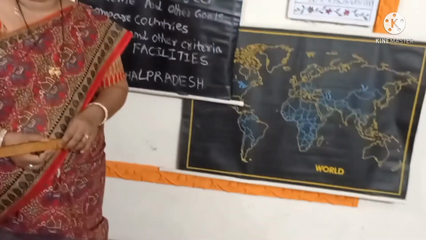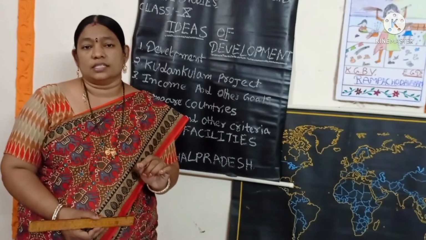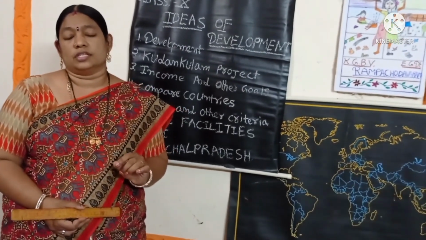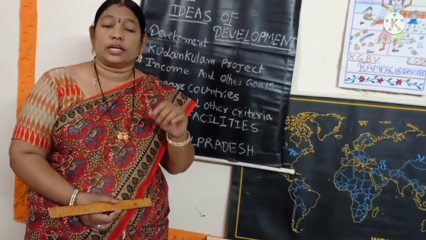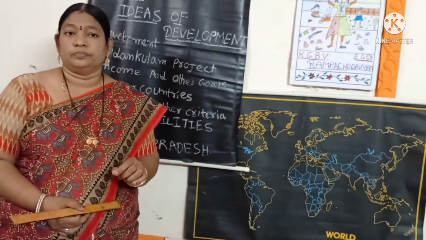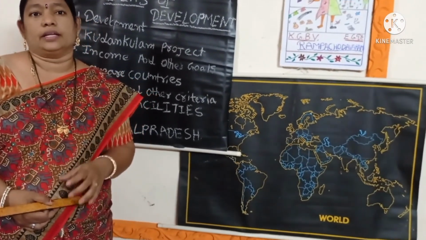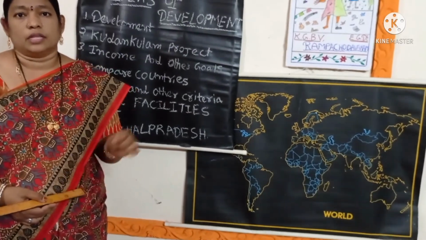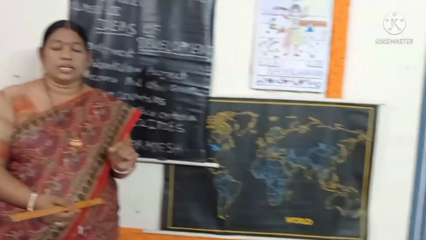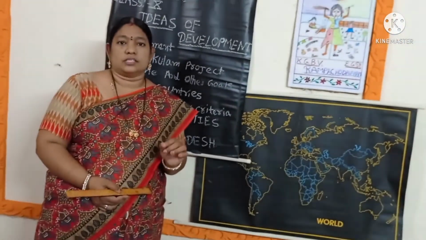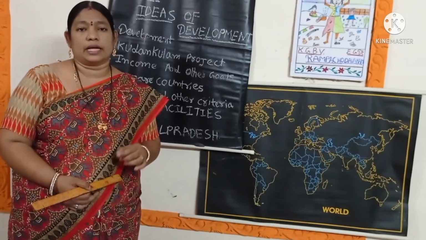We calculated the income of the countries in old times, but this is not the right procedure for calculating a country's development. So we take per capita income. What is per capita income? The per capita income is one country's national income divided by the number of people of the country. National income divided by people is equal to per capita income.